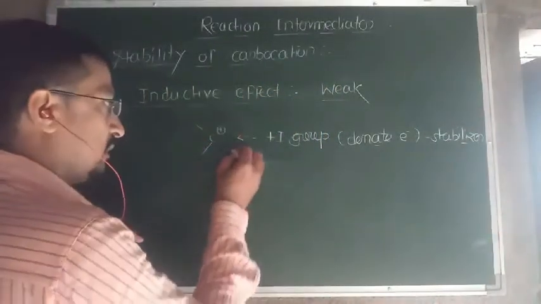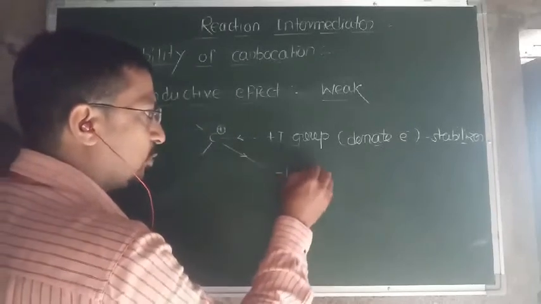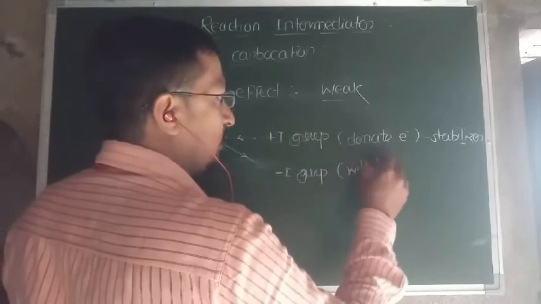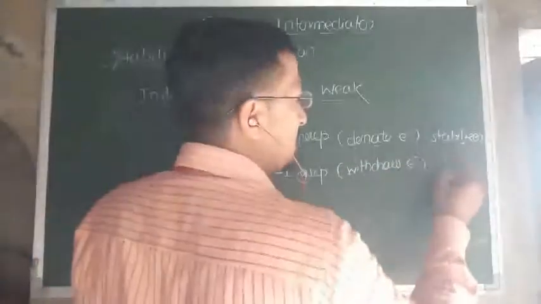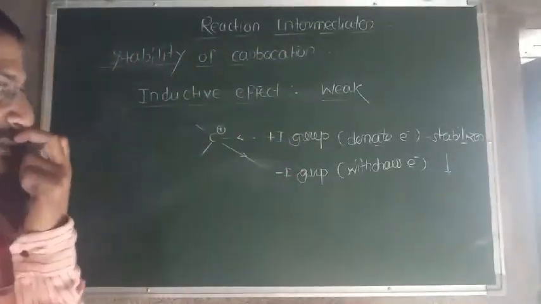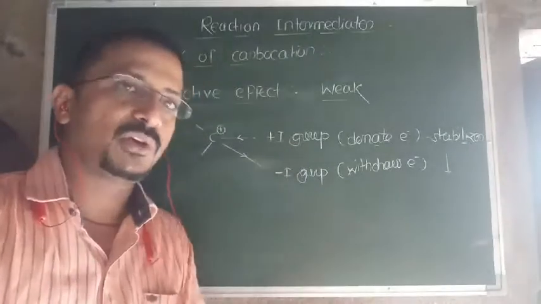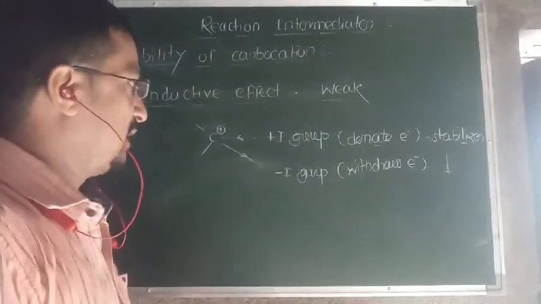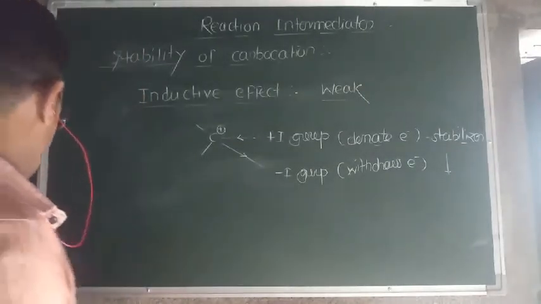And whenever the carbocation is attached to a minus I group, which withdraws the electrons, it destabilizes the carbocation. So again, in the inductive effect also, there is a priority order of plus I groups and minus I groups.